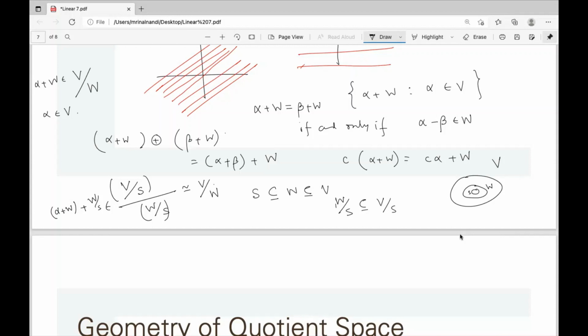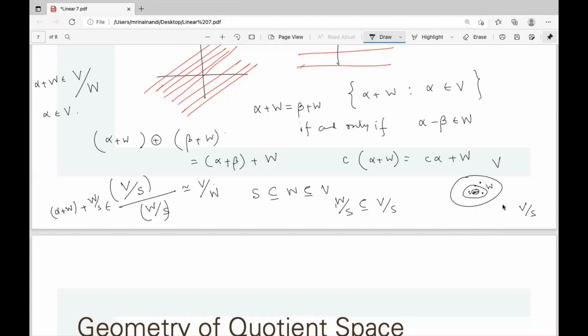First, V quotient S means you identify all the elements of S as 0. Then the elements of V will be identified with some other elements in V quotient S. Similarly, the elements of W quotient S are identified with some elements.